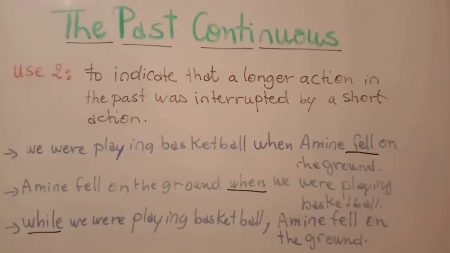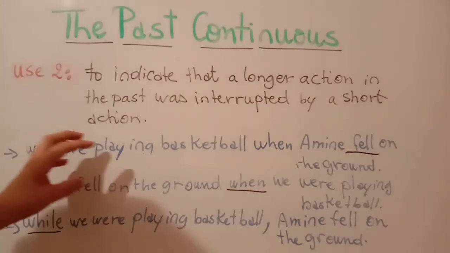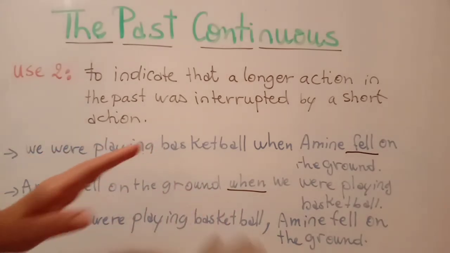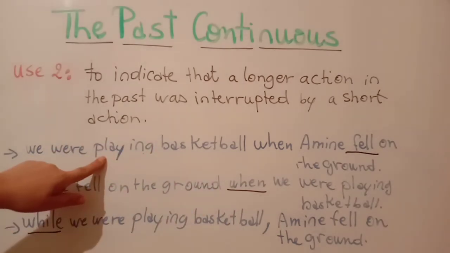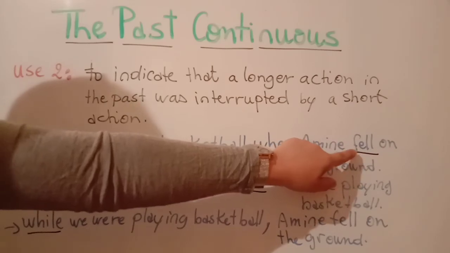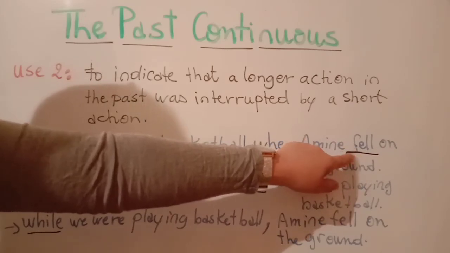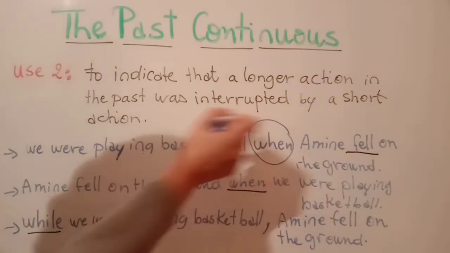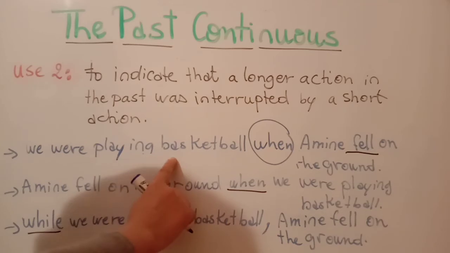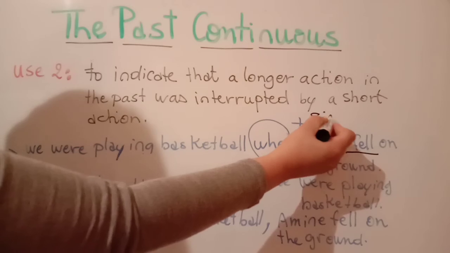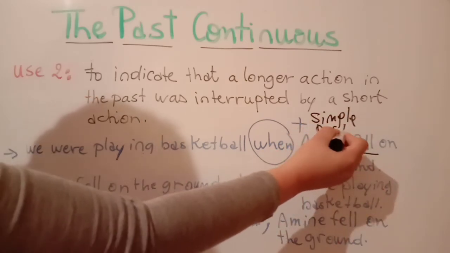Here you have another example that shows that a longer action was cut with a shorter action. We were playing basketball when Amin fell on the ground. So the verb play was continuous in the past. It's a longer action that was cut by the action of fell, a short action, so simple past of fall, fell, by means of when. So as you see here, you have a longer action, when, plus short action, or simple past verb.